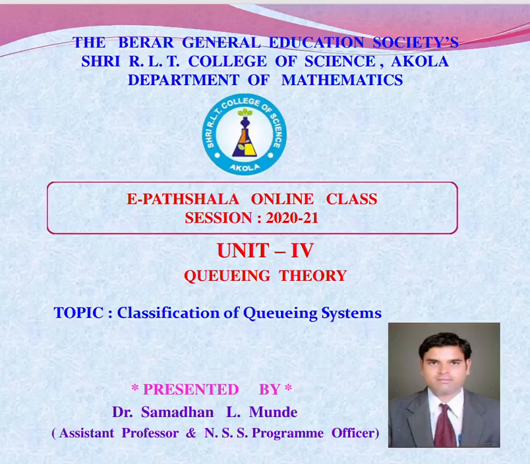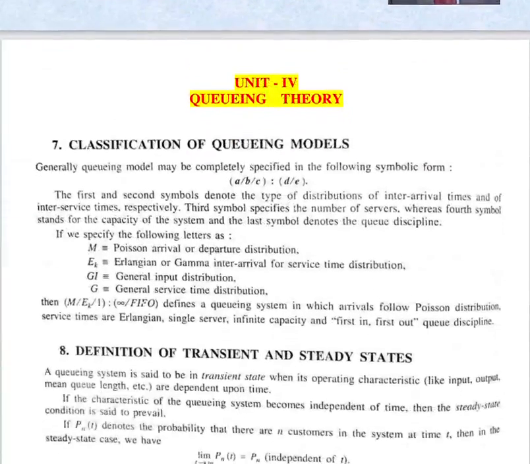Dear student, in the previous lecture we have seen the pure birth process model. Then we have also seen the pure death process model. So in this lecture we will see the Poisson distribution, classification of the queuing system. That means some models of the Poisson distribution. So in this lecture we will see the classification of the queuing models.